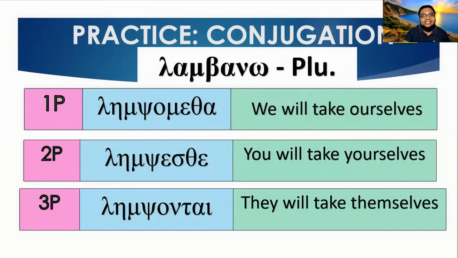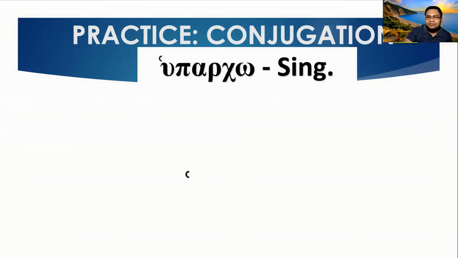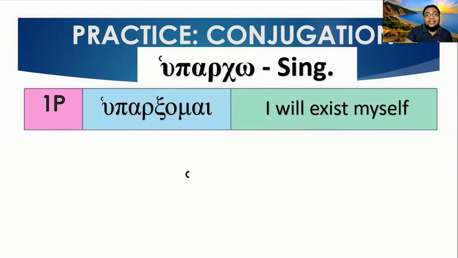And the last one is huparcho. So huparcho, what is huparcho? Huparcho is I exist. What happens to huparcho? So the chi here will be changed to xi. So huparxomai, that's the ending. It means I will exist myself.